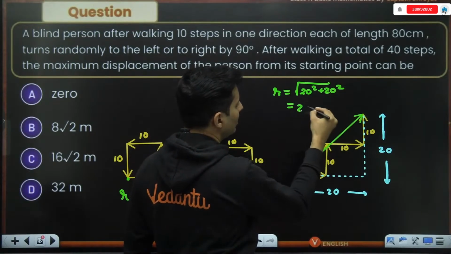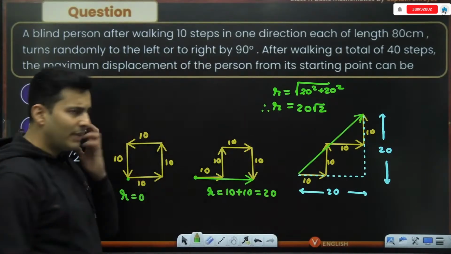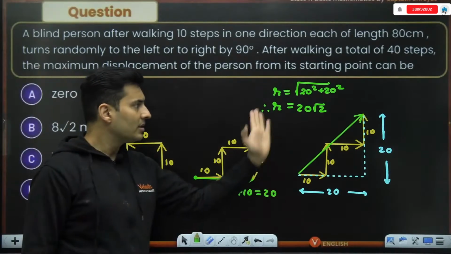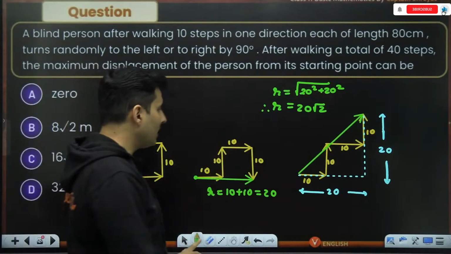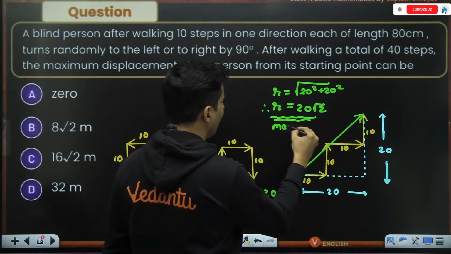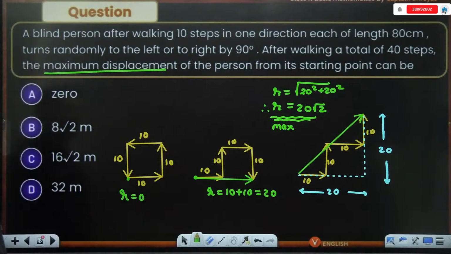So it is basically 20 root 2 units. Out of the three, which one is the maximum farthest displacement? This is 0, this is 20, and this is 20 root 2, which is definitely the maximum possible displacement. So hence the answer will be,